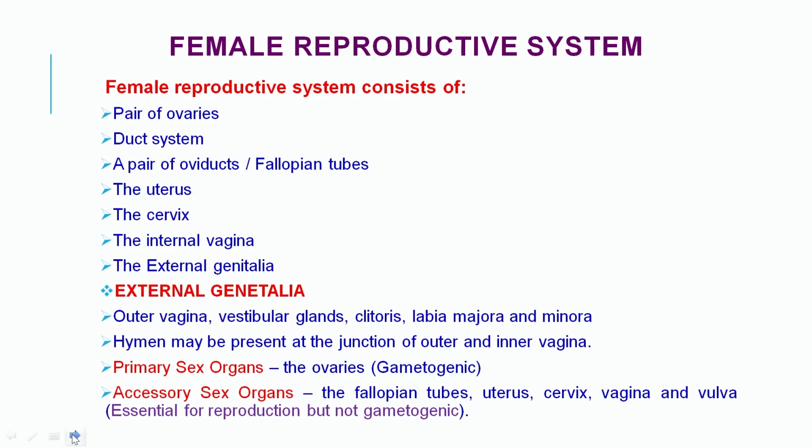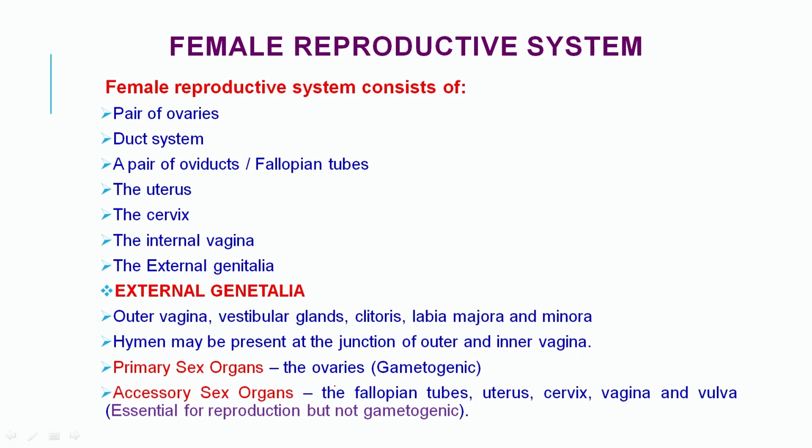The female reproductive system consists of a pair of ovaries, a duct system, a pair of oviducts or fallopian tubes, the uterus, cervix, internal vagina, external vagina and the vulva. External genitalia include the outer vagina, vestibular gland, clitoris, labia majora and minora. The hymen may be present at the junction of the outer and inner vagina.